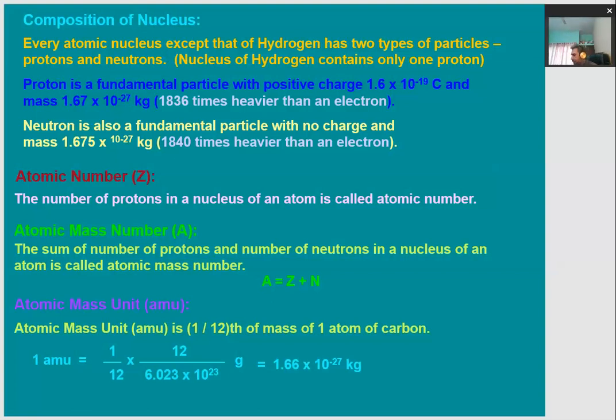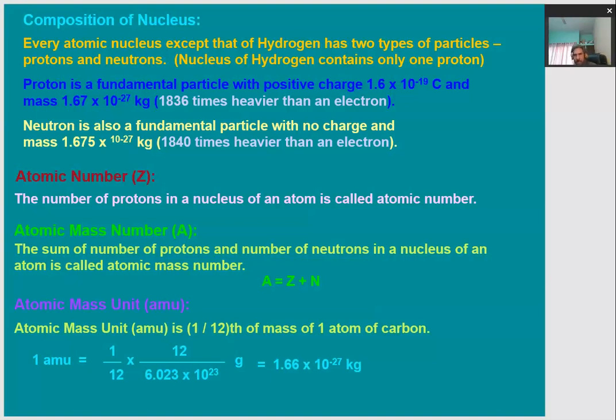It is positively charged due to the presence of protons, and the other particles besides protons are neutrons. Each and every atom has protons and neutrons in its nucleus except the hydrogen atom, because it has only one electron revolving around a nucleus having only one proton. So this is the only difference. So this was about the composition of the nucleus.